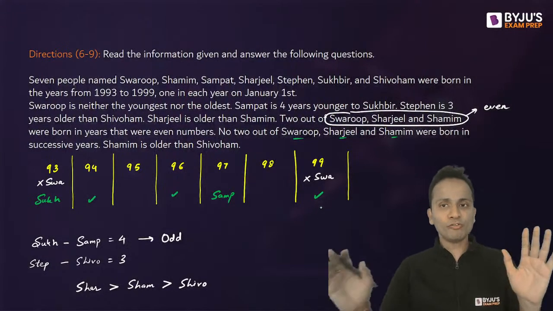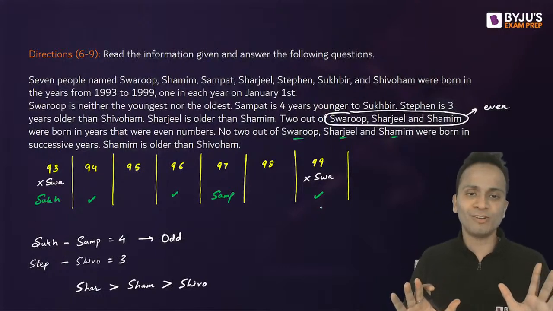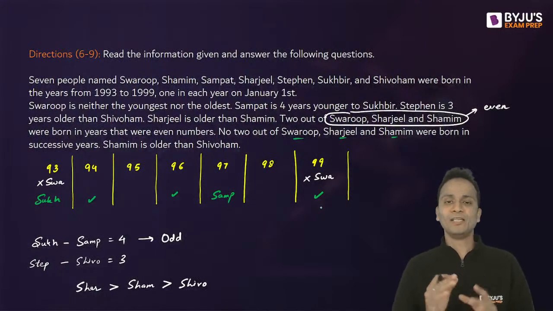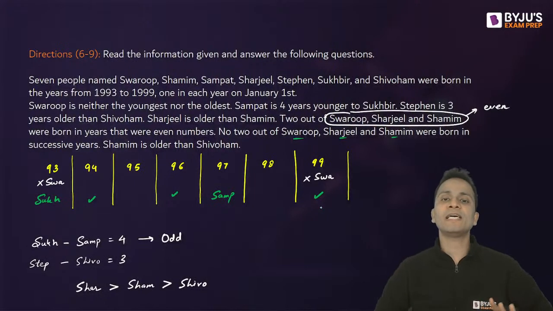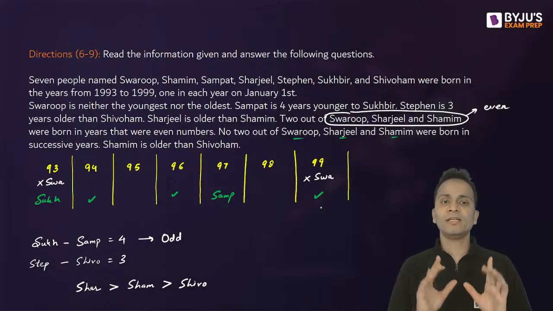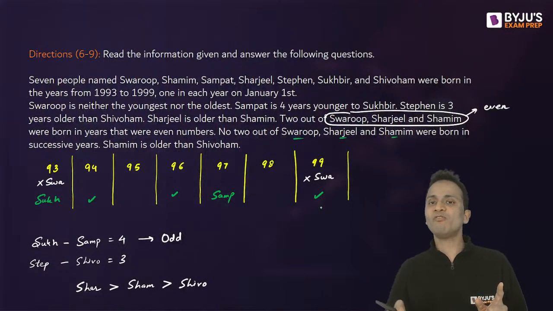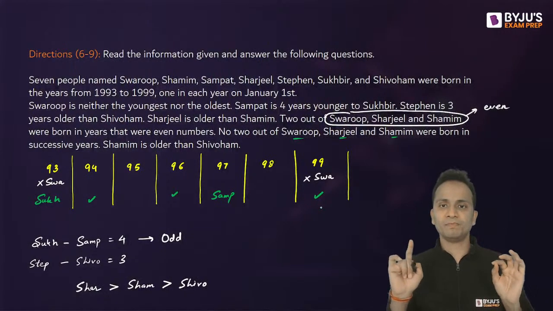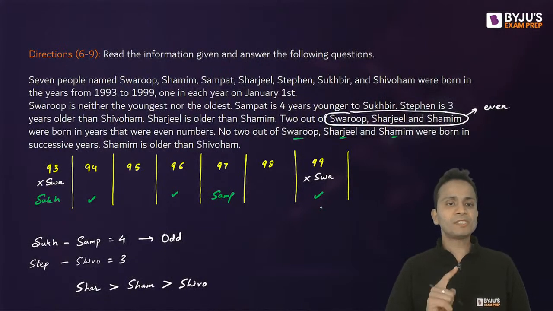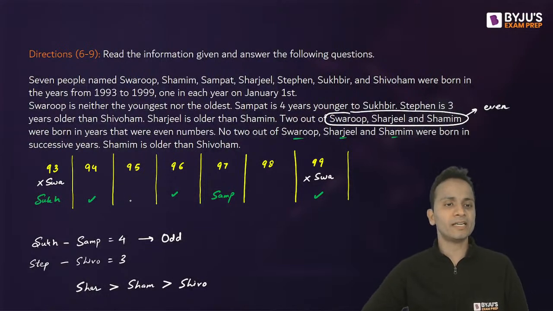Now all of you will have to be very careful while solving all these questions. I'll go very slowly so that all of you understand each and everything that I'm explaining. Out of Swaroop, Sharjil and Shamim, 2 are born in even years and 1 in an odd year. The years that they are born, I have marked them. Stephen and Shivoham are left, for them 95 and 98.